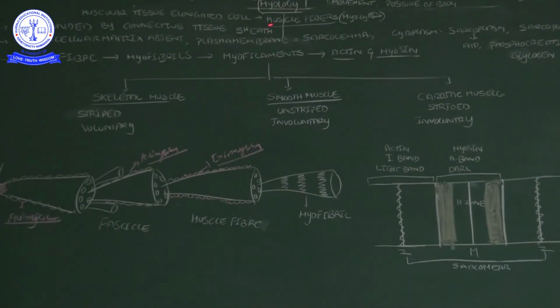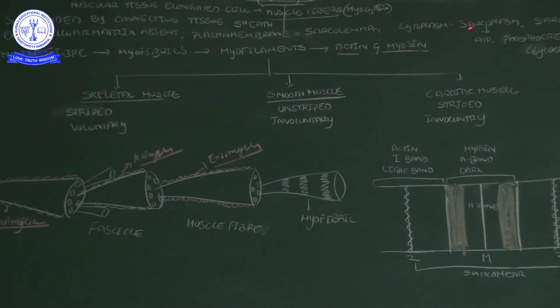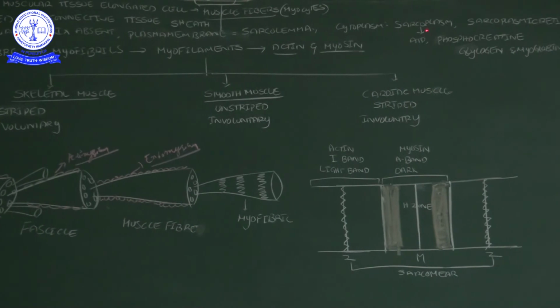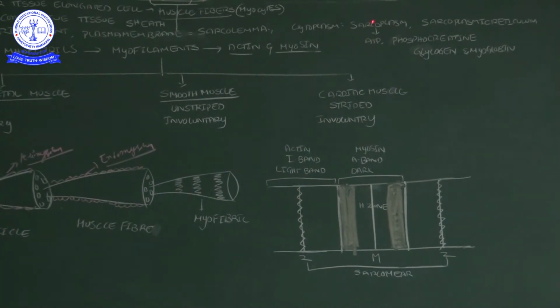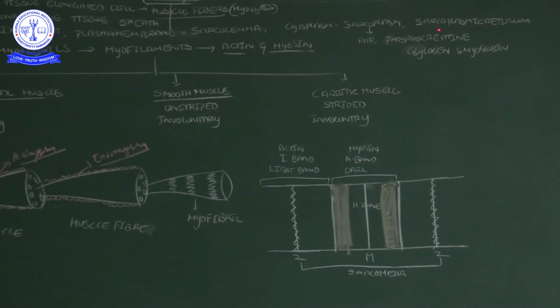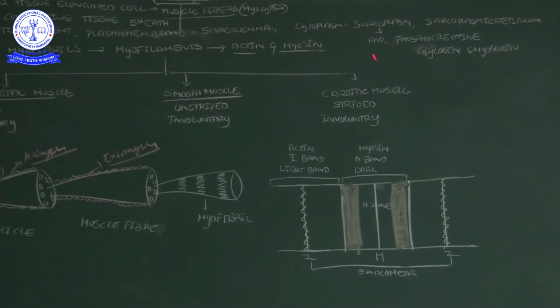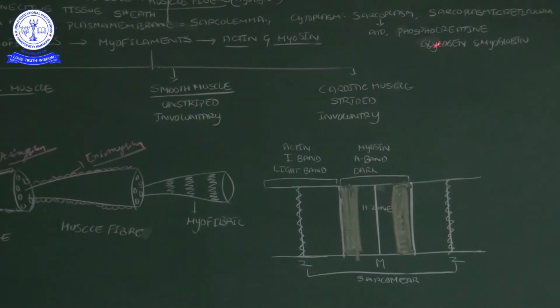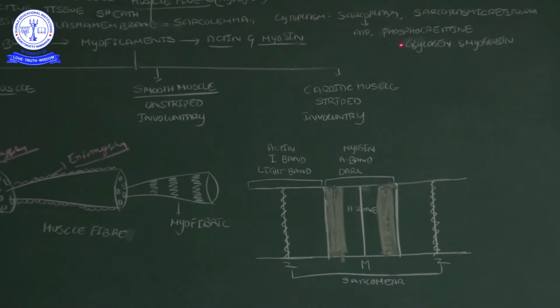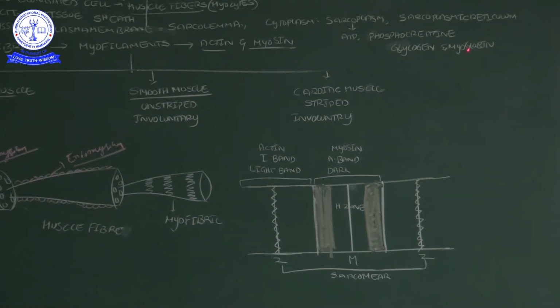There is a plasma membrane, and its name is sarcolemma. There is cytoplasm, and its name is sarcoplasm. The endoplasmic reticulum in the sarcoplasm is called the sarcoplasmic reticulum. In the cytoplasm there is ATP, stored in the form of phosphocreatine, along with glycogen as an energy source, and a red-colored respiratory pigment, myoglobin.